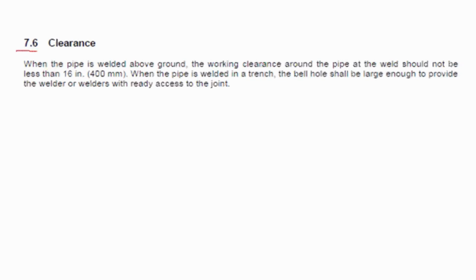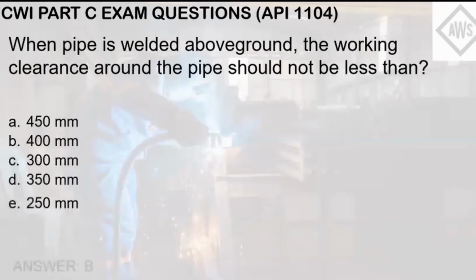Hence, requirements for production welding like clearance are stated. The question asks the pipe welding above ground clearance. So here, when the pipe is welded above ground, the working clearance around the pipe at the weld should not be less than 16 inch, 400 mm. So the standard just ensures that proper weld is being done, especially for tough positions like 6G, hence this clearance requirement. So the answer here is letter B.